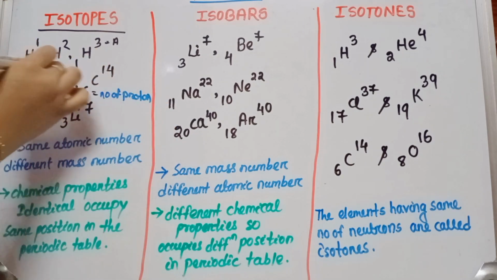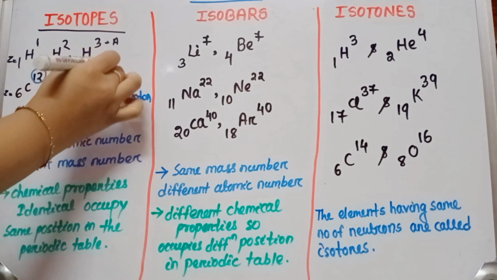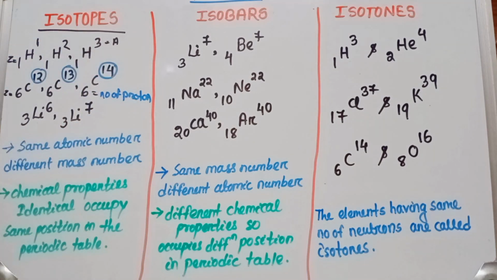That indicates the difference in the number of neutron. Due to the number of proton being same, they have identical chemical properties. That means their chemical properties are same. Because their chemical properties are same, they occupy same position in periodic table.